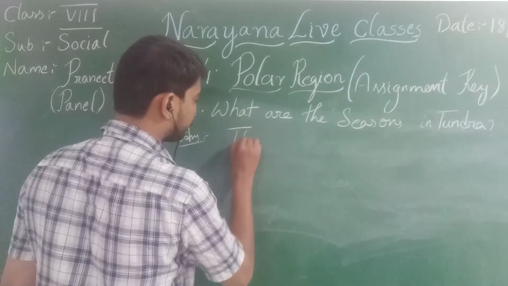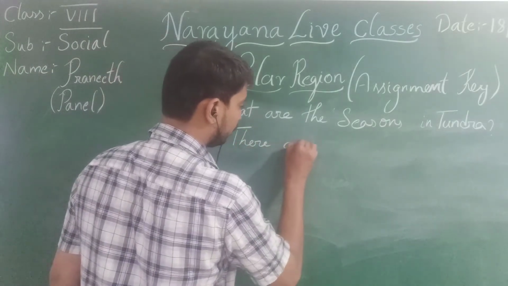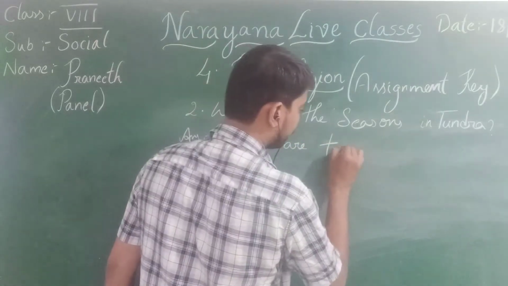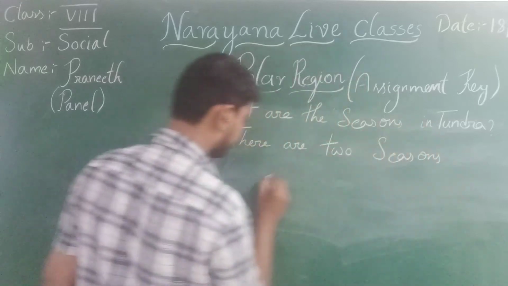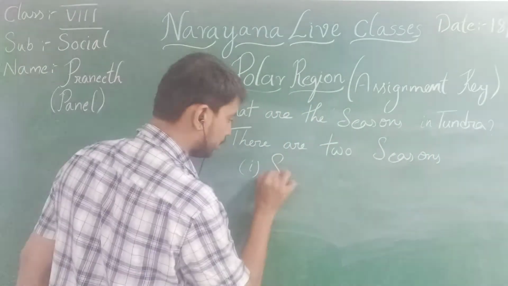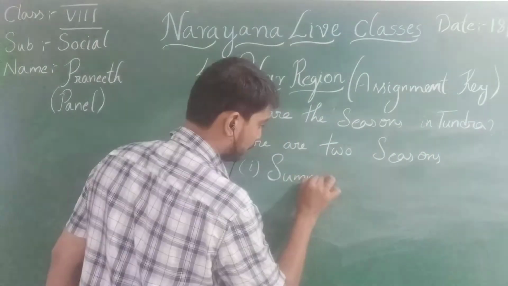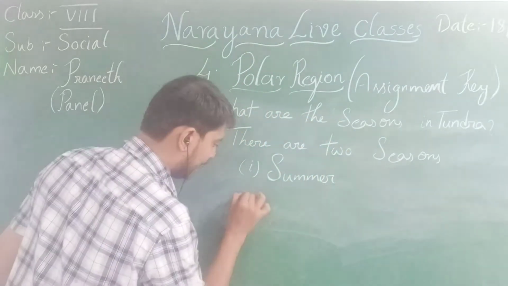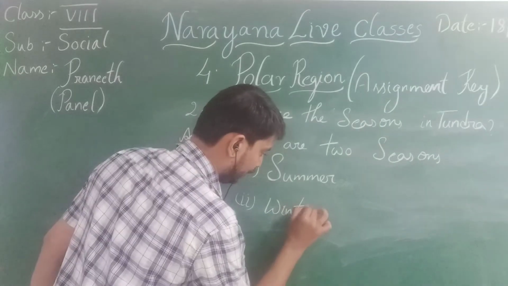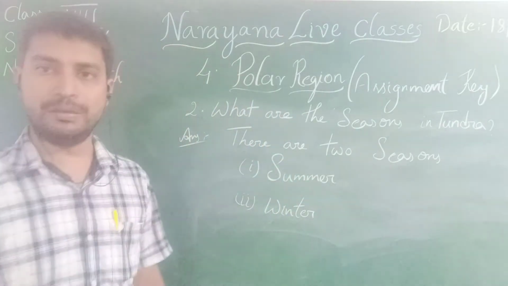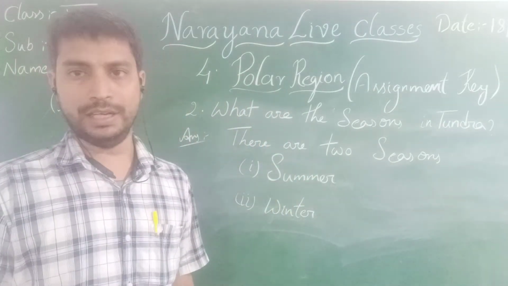There are two seasons. The first one is summer and the second one is winter.